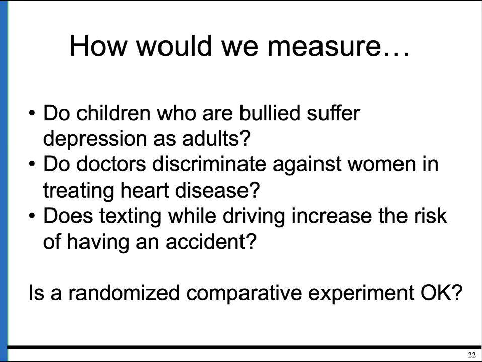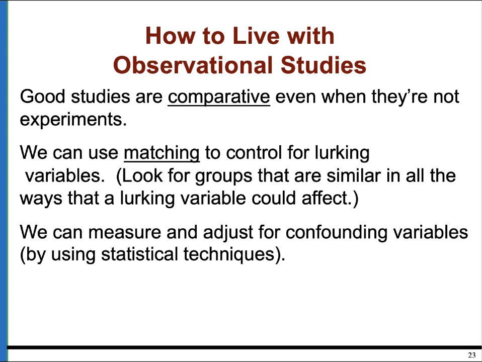Now, there are certainly children who are bullied, there are certainly doctors who do discriminate, and there's certainly people who text while driving. So we could still do a study on this, we just would have to do an observational study. Because here, people would self-select to be in these particular groups. Well, they may not want to be in these groups, but some people would already be in these groups, and so you're not imposing anything that isn't already happening. So keep in mind that an observational study can be good as long as you are comparing.